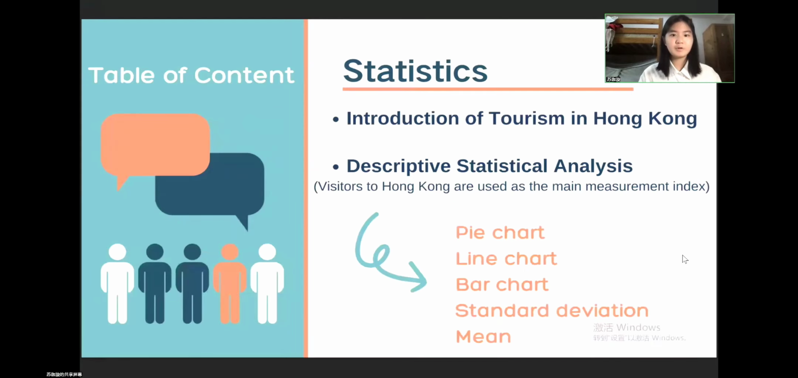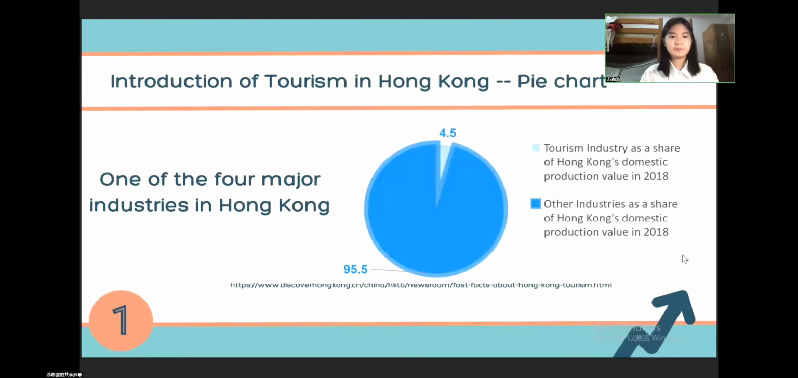Let's come to our table of contents. I will firstly introduce tourism in Hong Kong. Then is the descriptive statistical analysis. The methods such as pie charts, line charts, bar charts, standard deviation, and mean are used in my analysis. And now let's come to our first part, the introduction of tourism in Hong Kong.